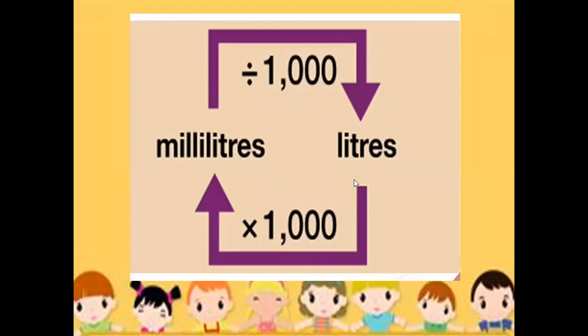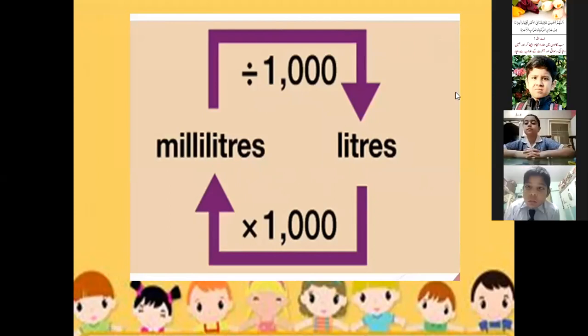So we will multiply by 1000. Why? Because we know that 1 liter is equal to 1000 ml. That's why we are multiplying by 1000.